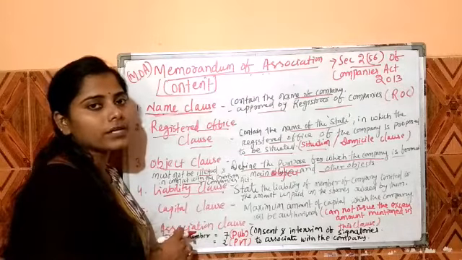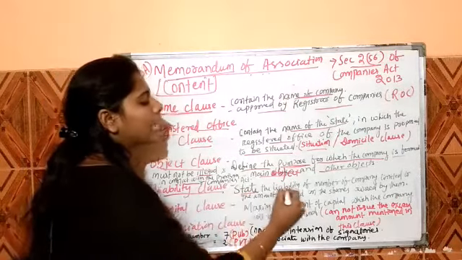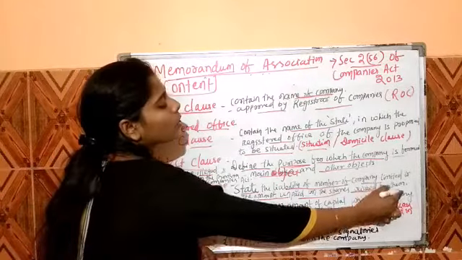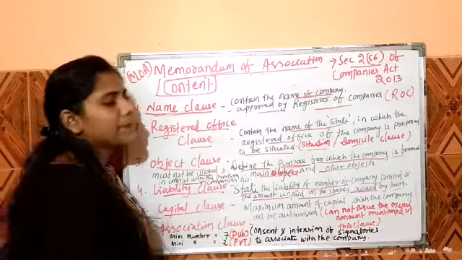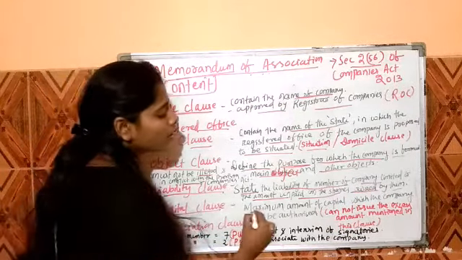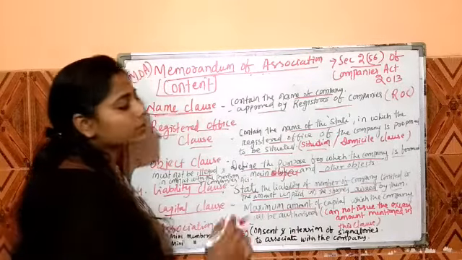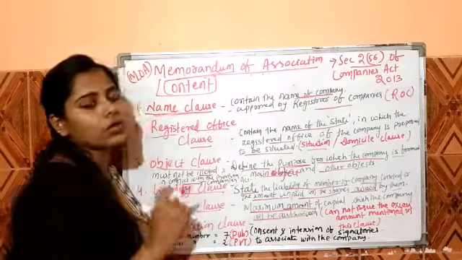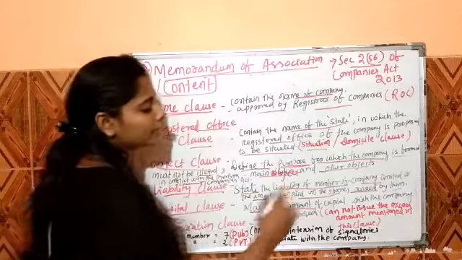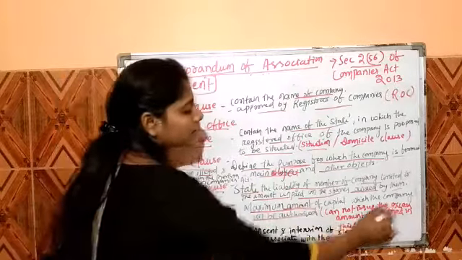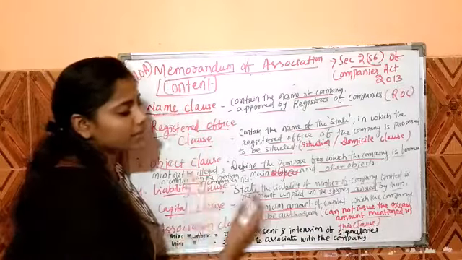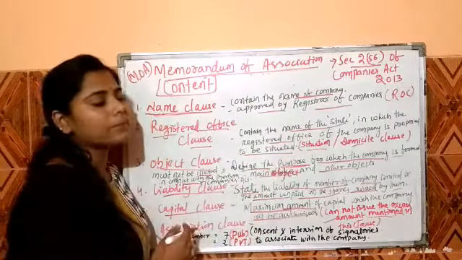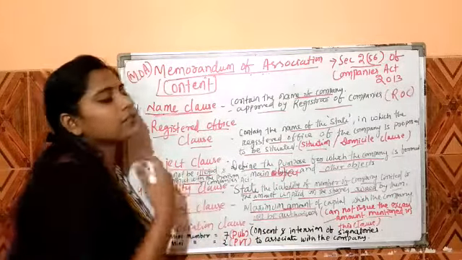Next is the liability clause. Liability is related to the burden of the company. Here the clause states that the liability of the members of the company is limited to the amount of unpaid shares owned by them. The next is the capital clause. The capital clause states the maximum amount of capital with which the company will be authorized, and such maximum amount is also known as authorized capital. The company cannot issue an amount in excess of that mentioned in this clause, so there is a limit for the company.